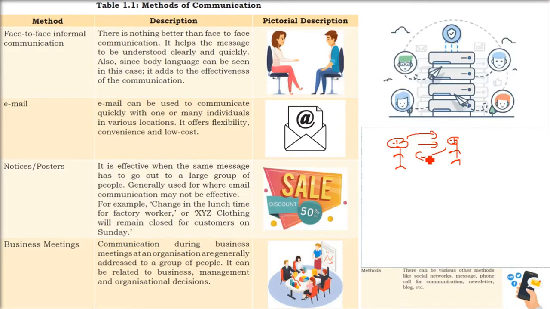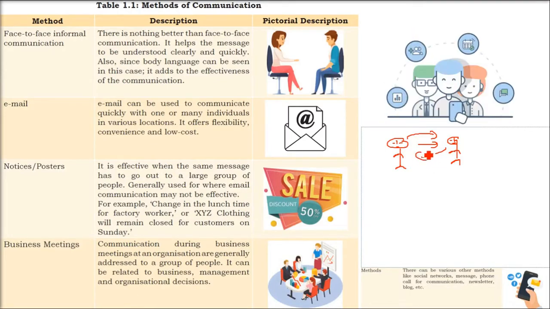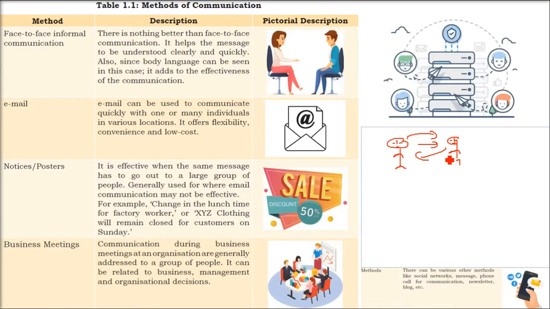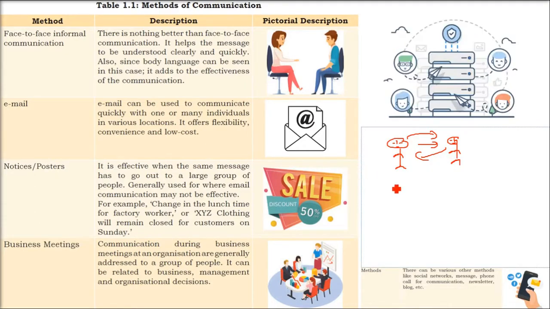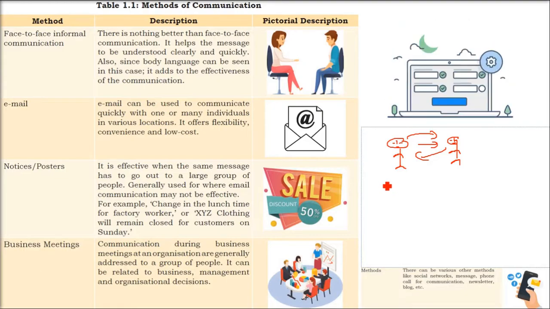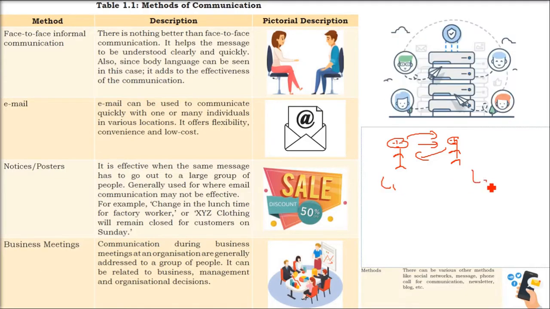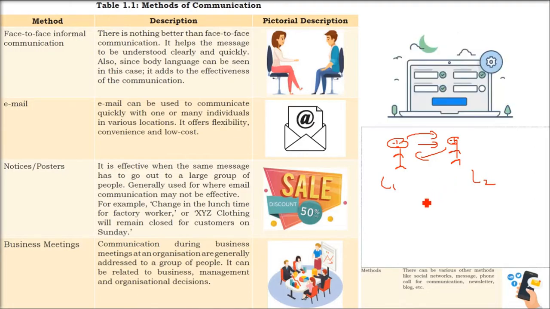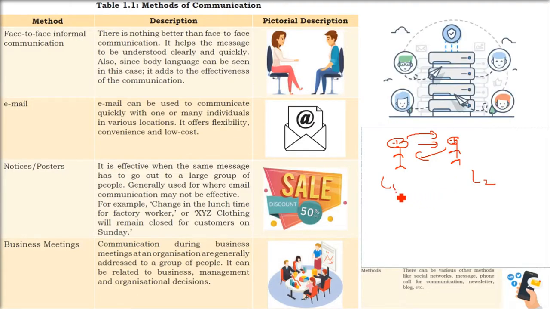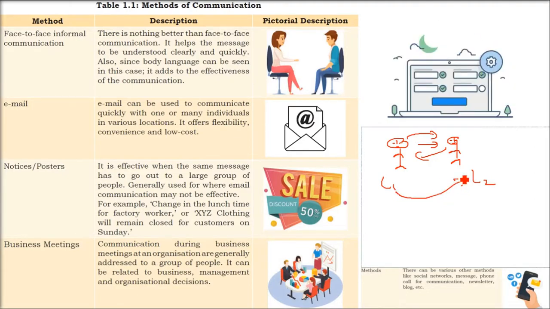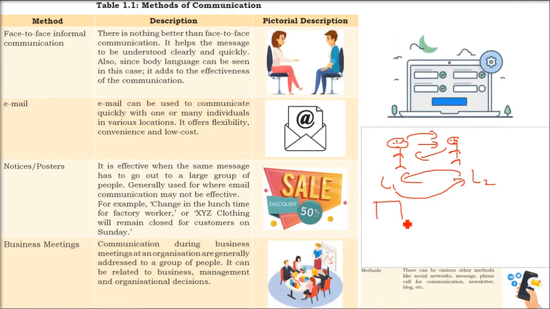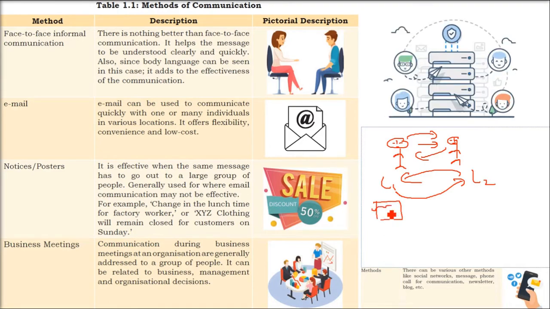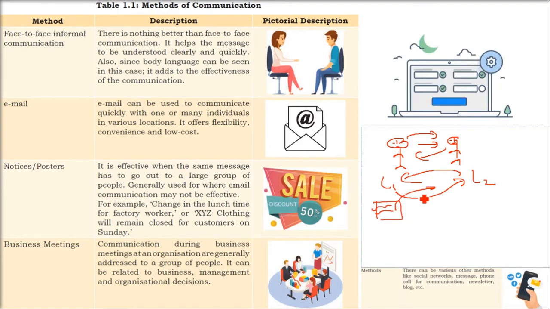So this will add to the effectiveness of the communication. This is a fast type of conversation and the most effective type of conversation, and the most natural way of communicating. The second one is email. Email is written. That is, if two individuals or many individuals are at different locations, email is the information or message that can be sent to one or multiple people. So this is very flexible, convenient, and very low cost also.